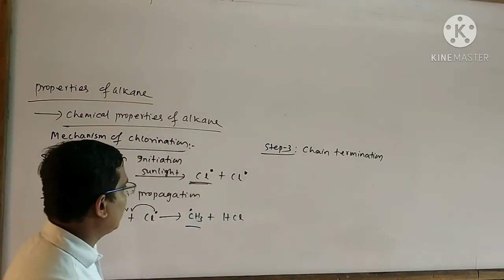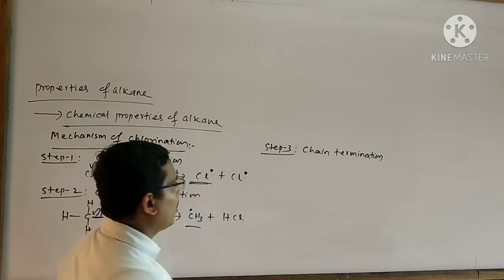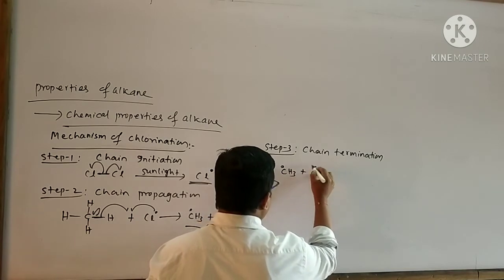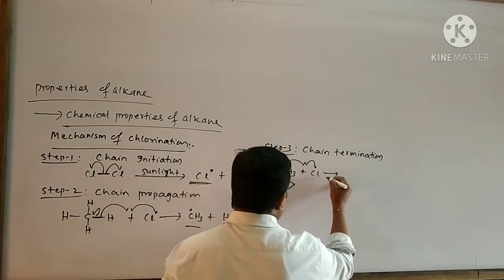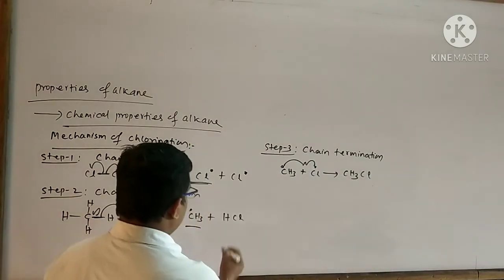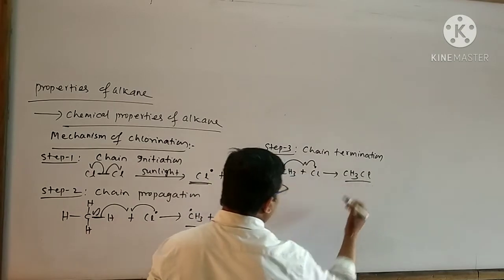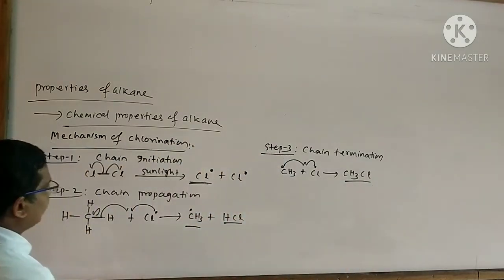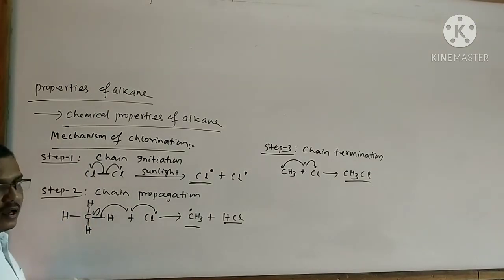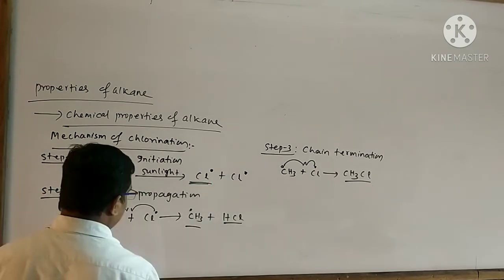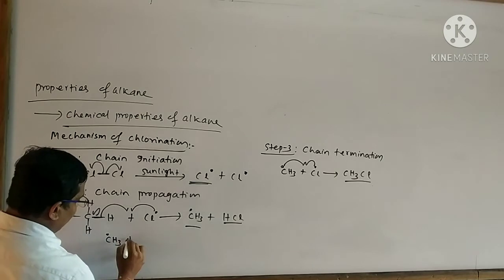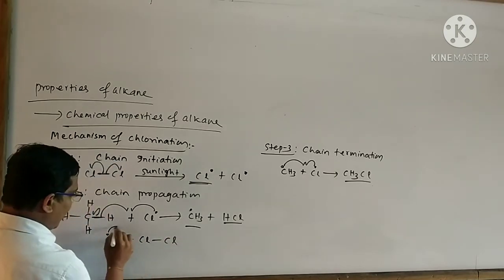This methyl radical combines with another methyl radical like this. By this reaction, methyl chloride is formed. This is said to be the byproduct, this is said to be the main product. There is also a possibility of another reaction. For the processing of this reaction, in the chain propagation step, the methyl chloride also reacts with another chlorine molecule like this.